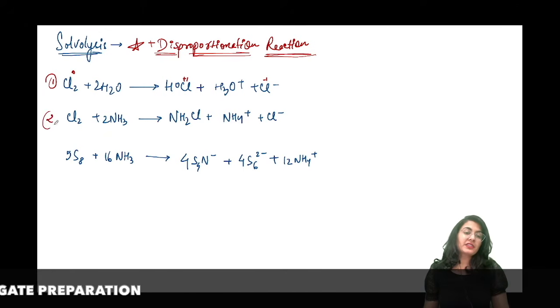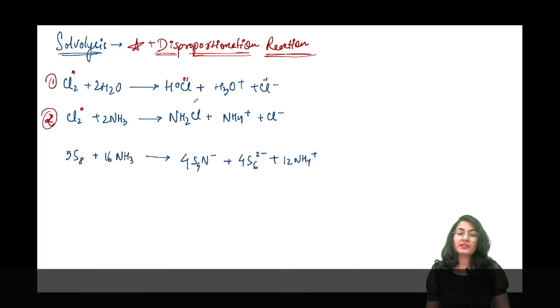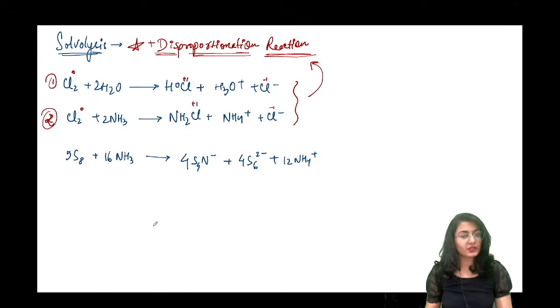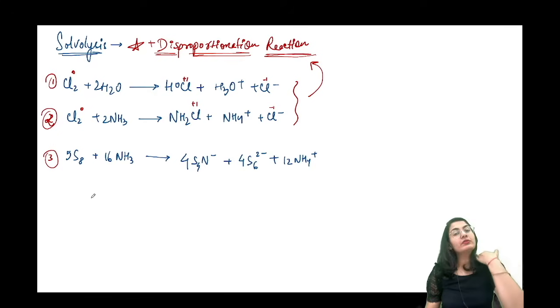The same reaction is seen for ammonia. Chlorine, which is in the zero oxidation state, with ammonia gives you NH2Cl as well as NH4 plus as well as Cl minus. So ये भी क्या हो गया है? Solvolysis and disproportionation.